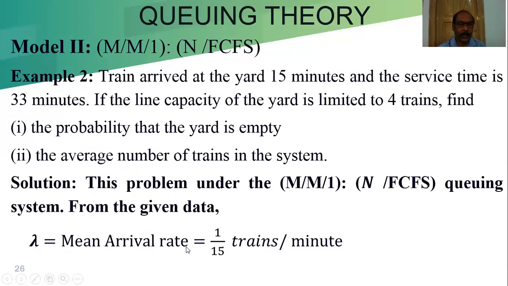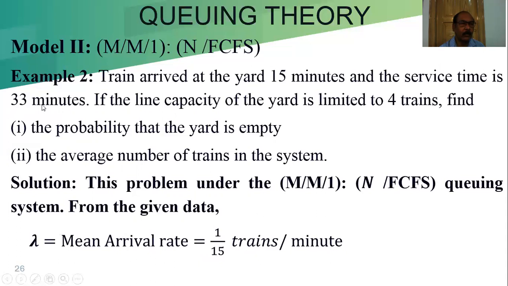Lambda equals the mean arrival rate: 15 minutes, so 1 by 15 trains per minute is the arrival rate. We can convert it to hours also.